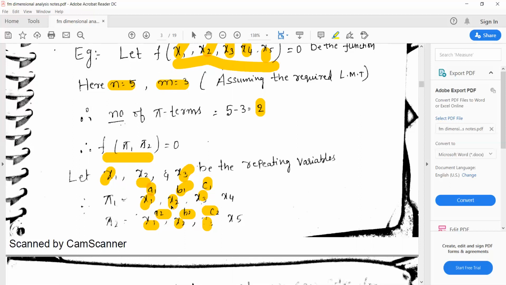That's why in pi 1 and pi 2 there are m plus 1 variables. The other variables you write are non-repeating type. Here x4 is there, here x5 is there, which is not repeated. So those are called non-repeating variables.